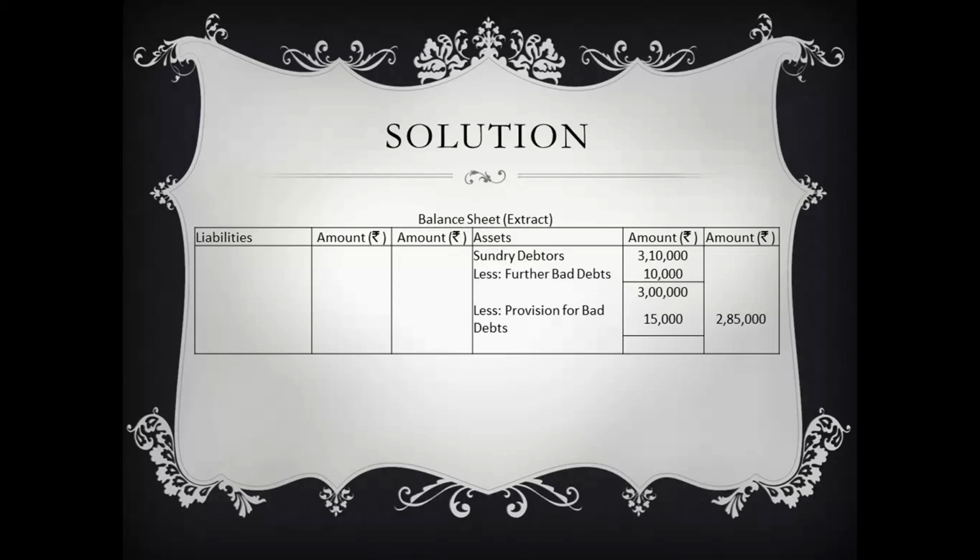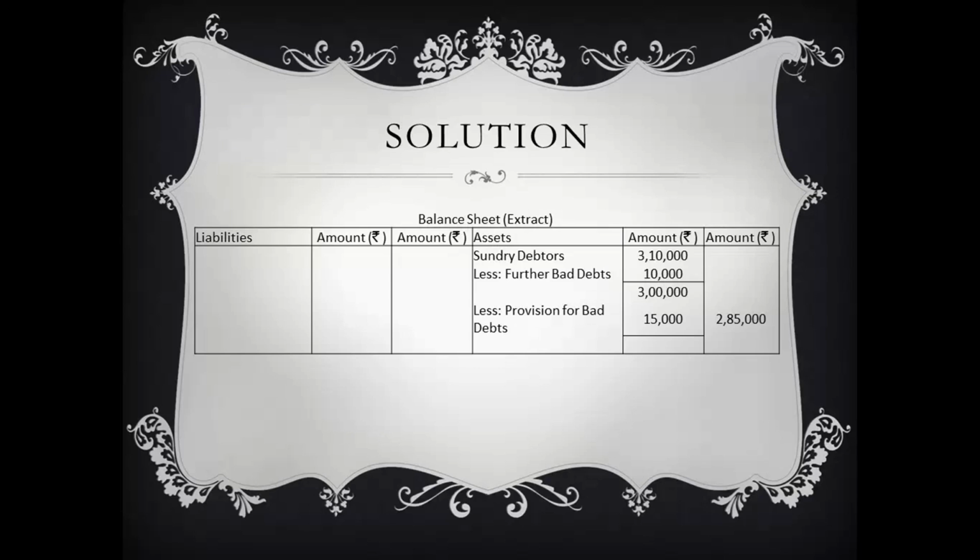In my next series, which is 1B in provision for bad debts, I will be explaining to all of you how the old provision as well as the new provision will be tackled. Also, there will be 2 cases in this old and new provision. Remember, old provision is the provision which will be appearing in the trial balance and has got carried forward from the previous financial years.